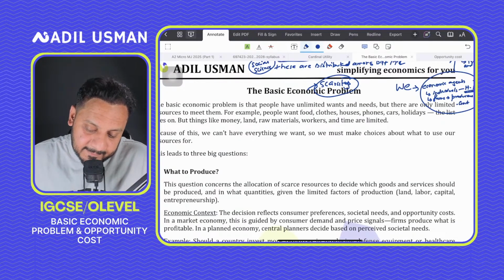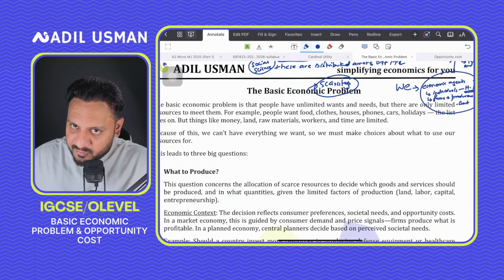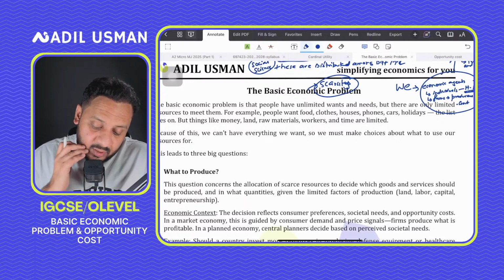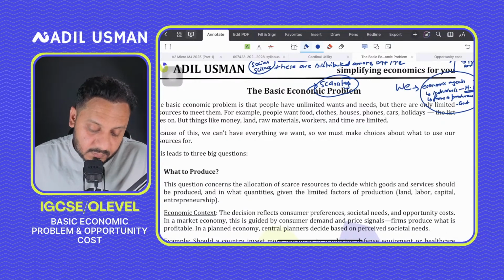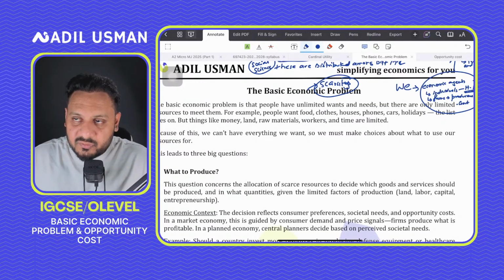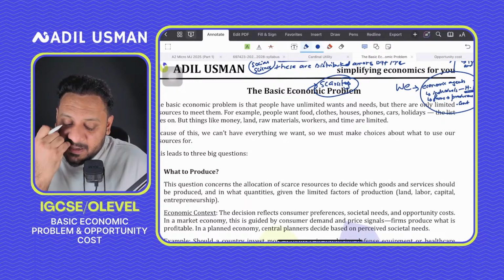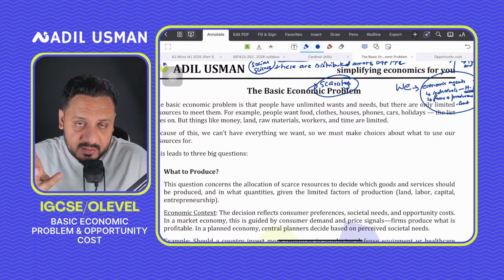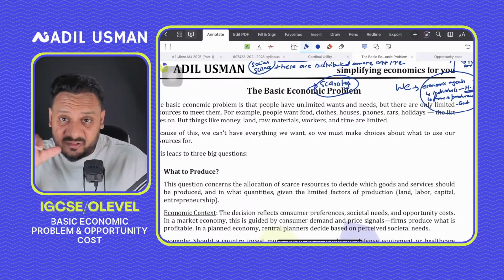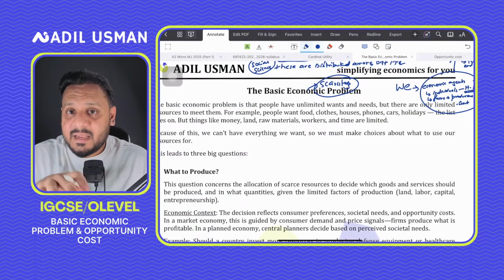Then, as far as these economic systems are concerned, we have a separate chapter for that, so I'll explain it later on. How to produce, basically, when we talk about how to produce, we're actually addressing how should we end up making it, as in, should we use more labor or should we use more machinery? Should our production be more capital intensive? Should it be more labor intensive? Capital intensive means using more machinery as compared to labor,